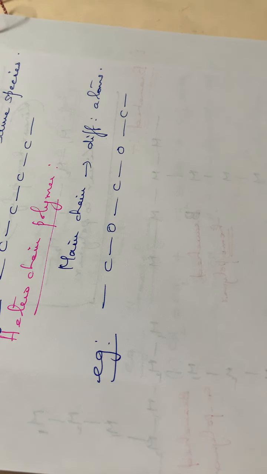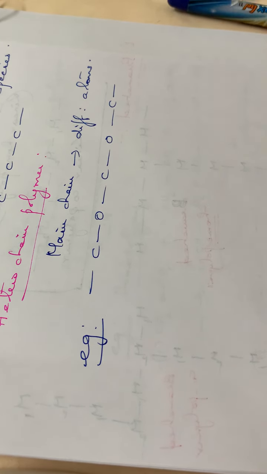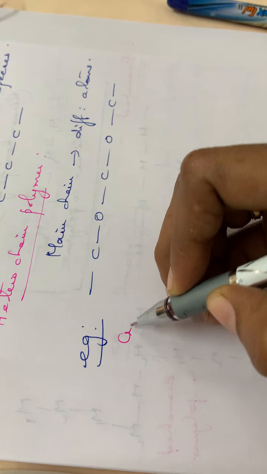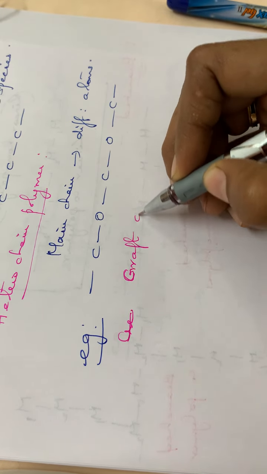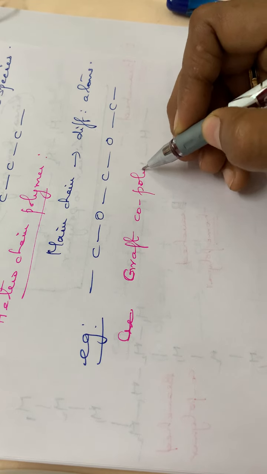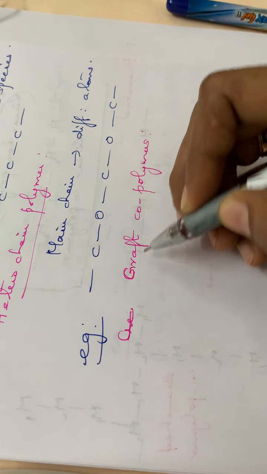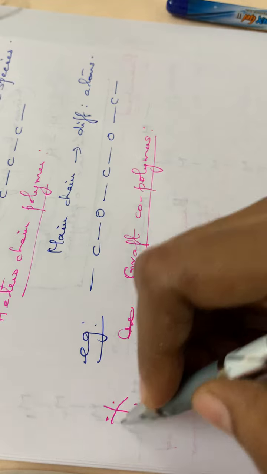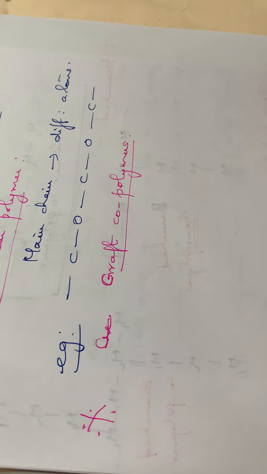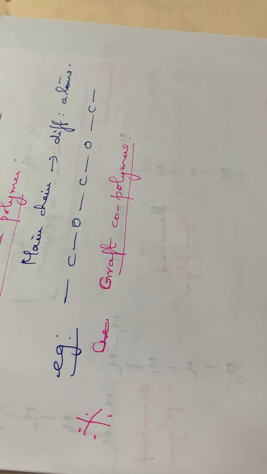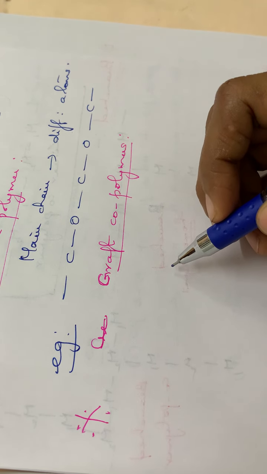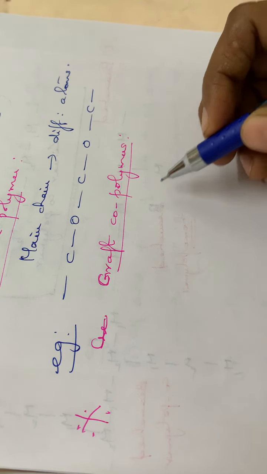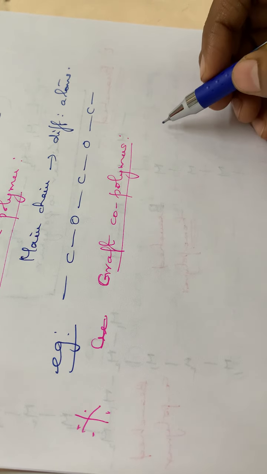Okay. Then one more classification, that is the graft copolymers. It is very, very important. It will be asked in B part sometimes. Graft copolymers means they are branched structures, and also they will be having several branches, and the branches will be entirely different from the main chain.